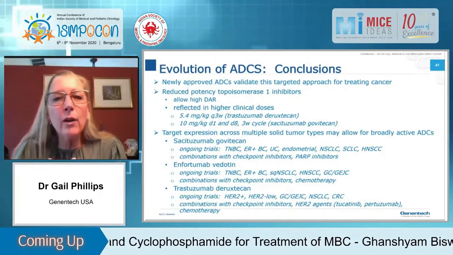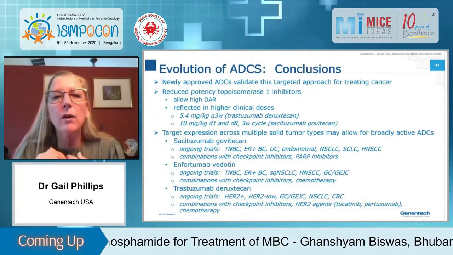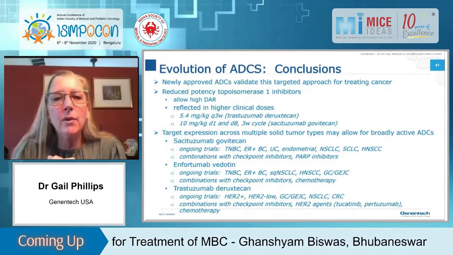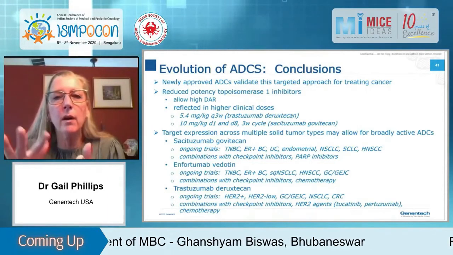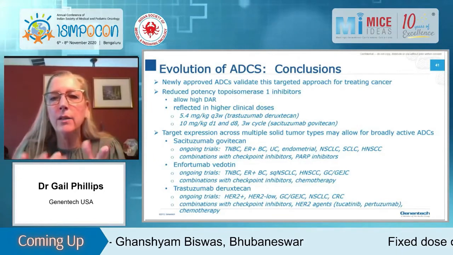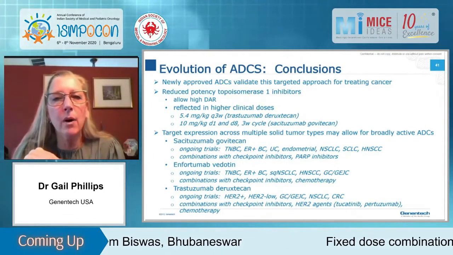I think the other really cool thing about these new ADCs is that these targets are expressed across a wide variety of solid tumor types. And so Sacituzumab govitecan was approved in triple-negative breast cancer, but there are ongoing trials in ER-positive, in bladder cancer, endometrial cancer, lung cancer, head and neck cancer, and there are combinations with checkpoint inhibitors and PARP inhibitors.